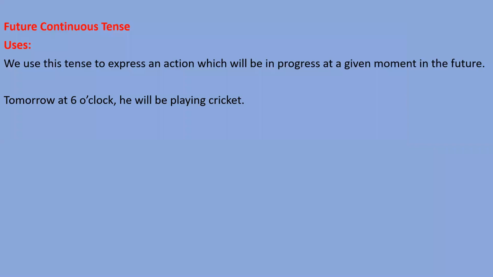Like I say that tomorrow at 6 o'clock, he will be playing cricket. I'm talking about the coming time, means tomorrow, and I'm giving the time there. Tomorrow at 6 o'clock, he will be playing cricket. वो cricket खेल रहा होगा. Means action will be going on. Action will be in progress. Action will be in the middle. Action will not be completed. So when any action will be going on at a particular moment in the future, for that sense, we should use future continuous tense, right?